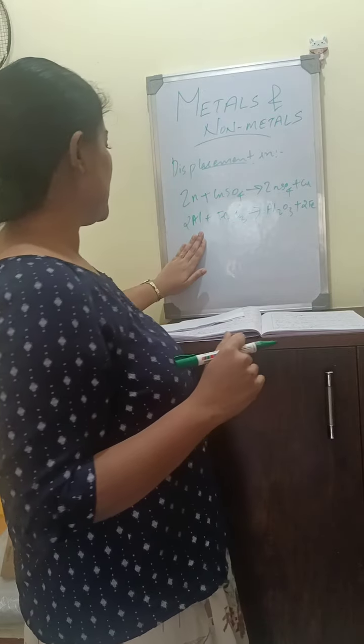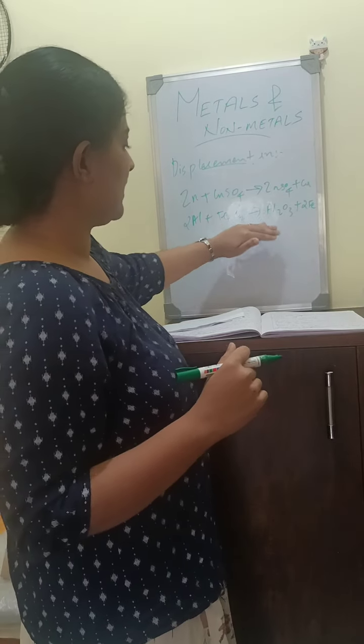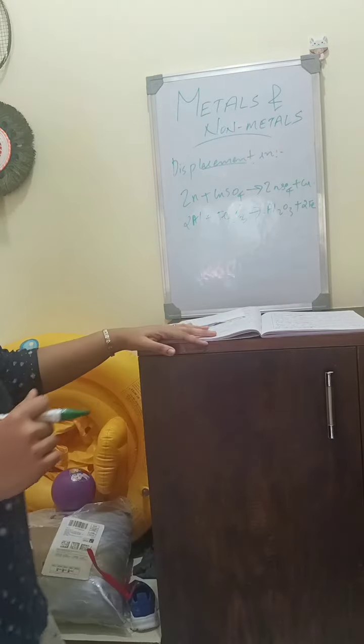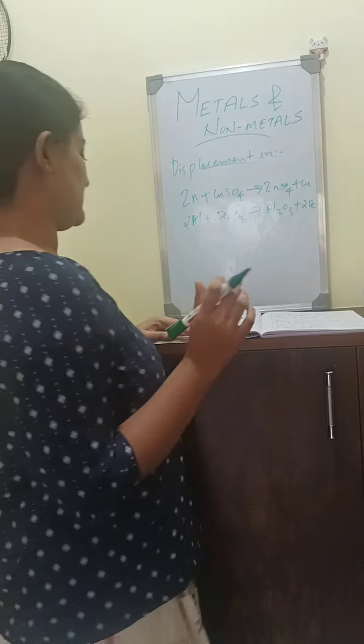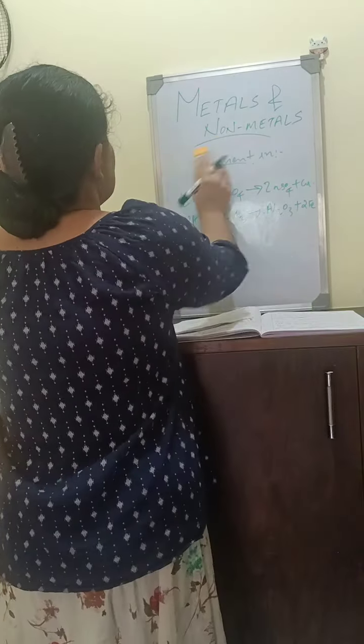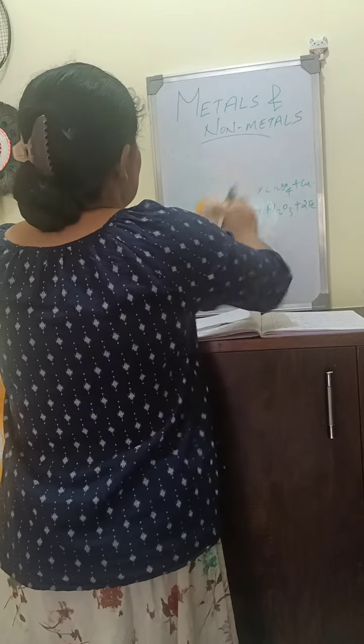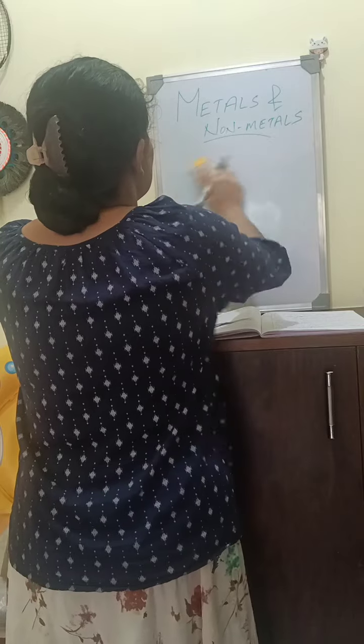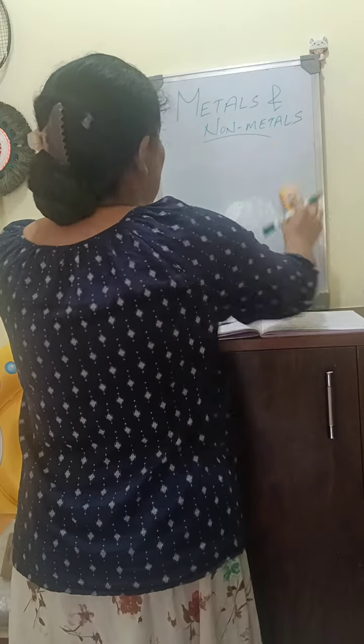Okay, that's it. This is all about the displacement reaction. Aluminium, Al plus Fe2O3 gives Al2O3 plus 2Fe.